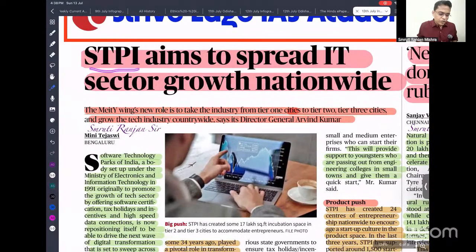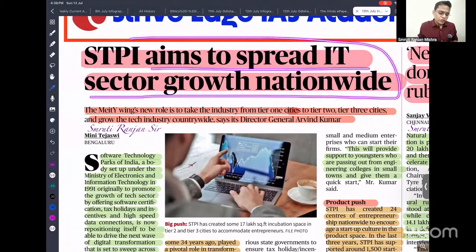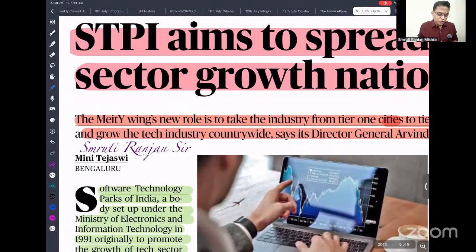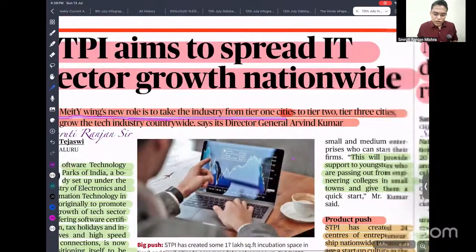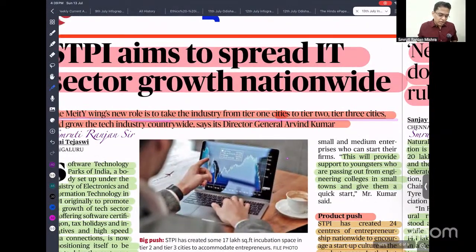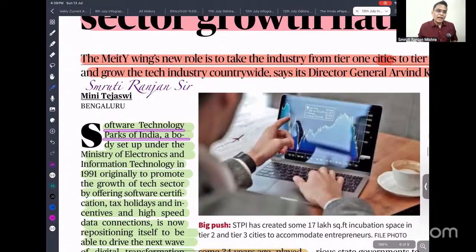So next, STPI, Software Technology Parks of India, aims to spread IT sector growth nationwide. The Ministry of Information Technology is giving a new role to the industry, from Tier 1 to Tier 2 and Tier 3 cities. The Software Technology Parks of India has played a key role in promoting India as a hub of the software industry. Now they are planning to move from Tier 1 cities to Tier 2, Tier 3,